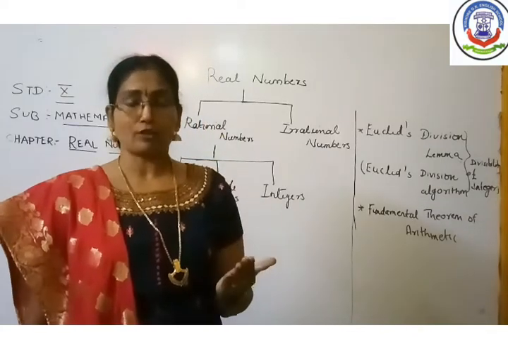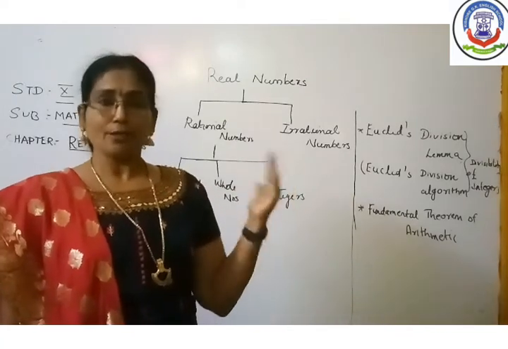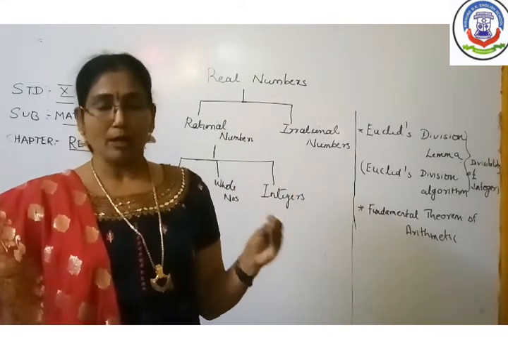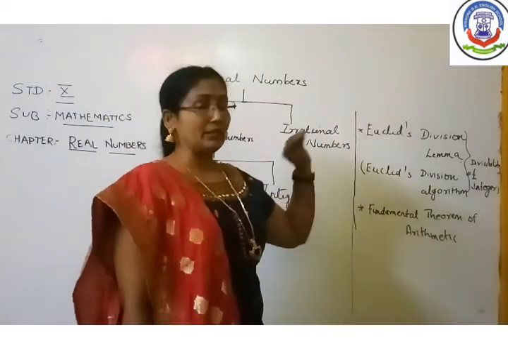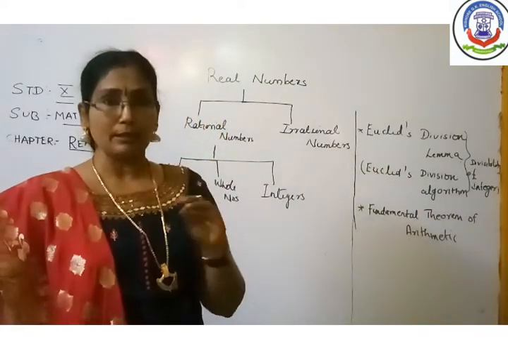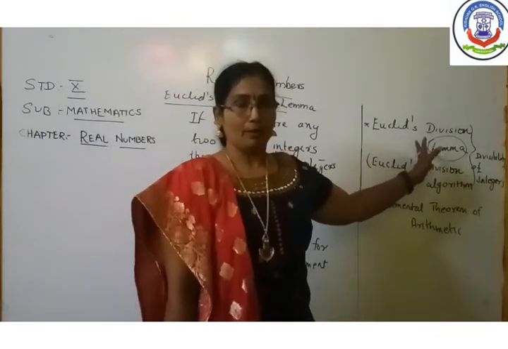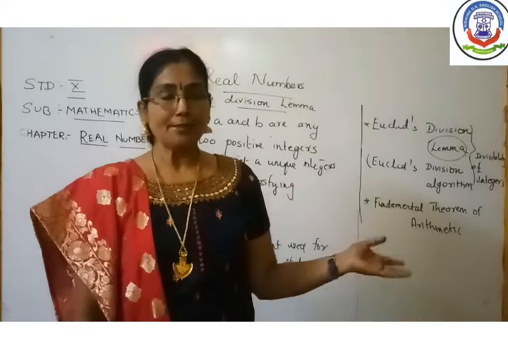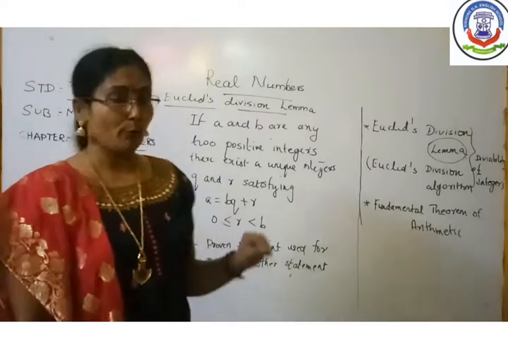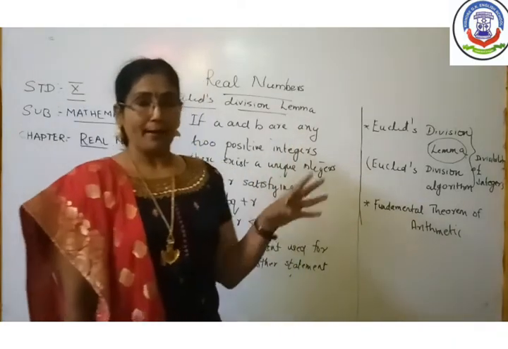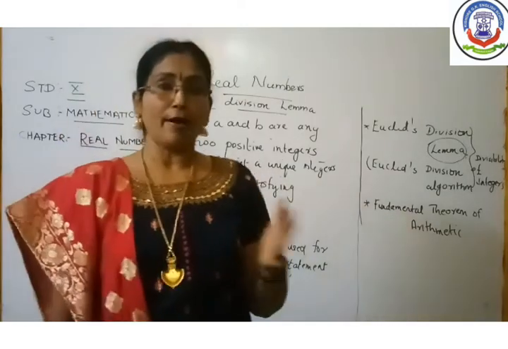Highest common factor. In smaller classes you might have learned how to find the highest common factor, with simple sums. Now here, by divisibility of integers, how can you find the HCF of two given numbers? Now we are going to explain Euclid's division lemma. Euclid, you know, was a famous mathematics teacher in Alexandria in Egypt, and he gave a lot of contribution towards geometry. He wrote a book called Elements, and it is divided into 13 chapters.